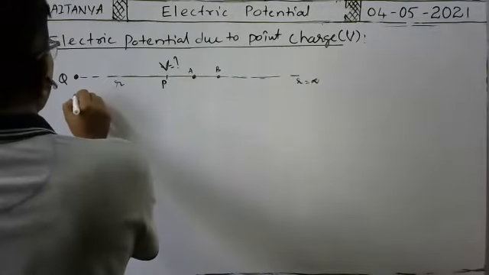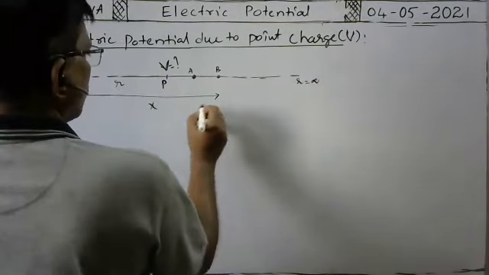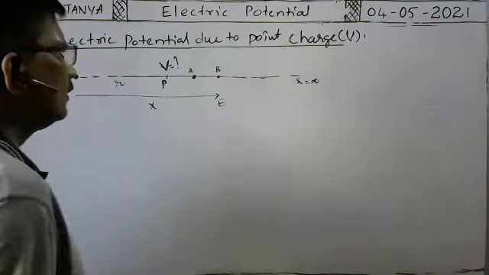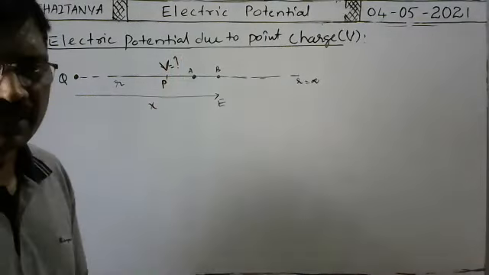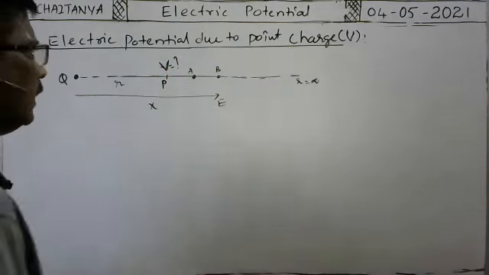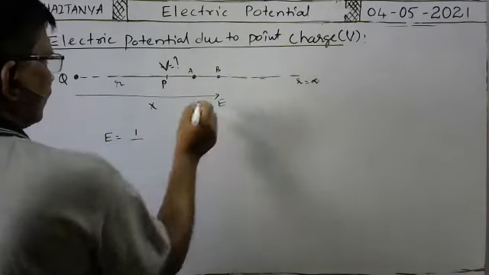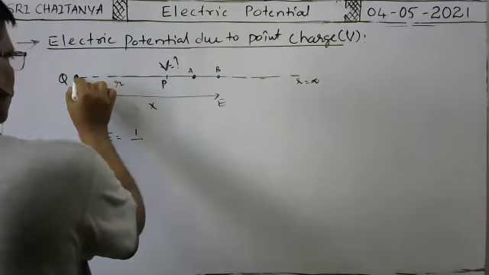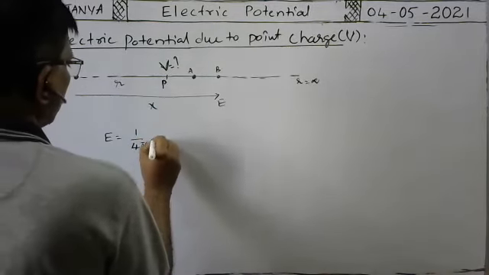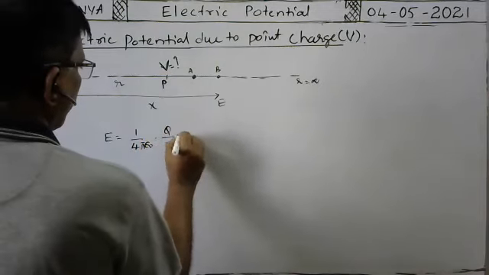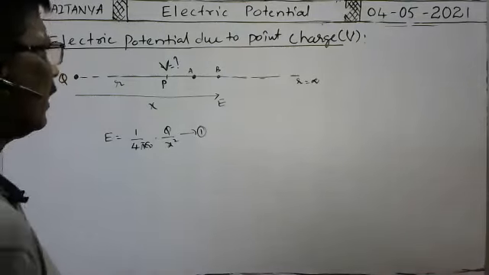Okay. Suppose this point is at a distance, say x, where the intensity of electric field is capital E. Tell me what is the intensity of electric field at this point B? At point B, the intensity of electric field E is equal to the intensity of electric field at this point due to the point charge, which is at a distance x, is 1 by 4 pi epsilon naught into charge Q by distance square. Okay. This is the intensity of electric field at this point.